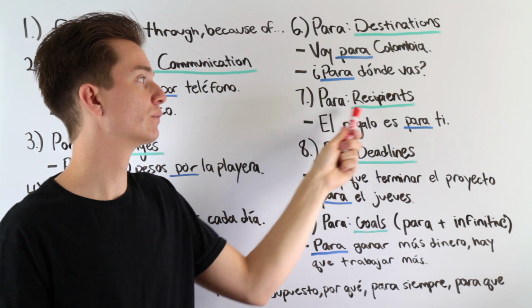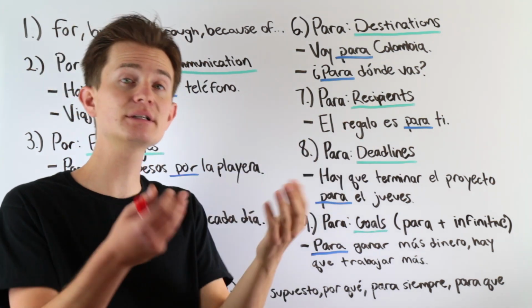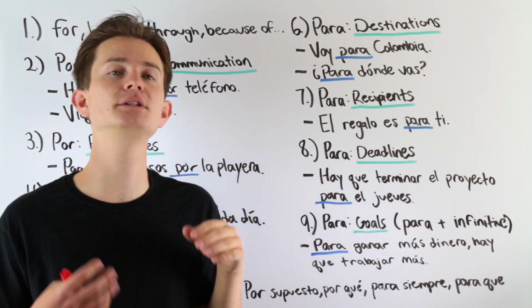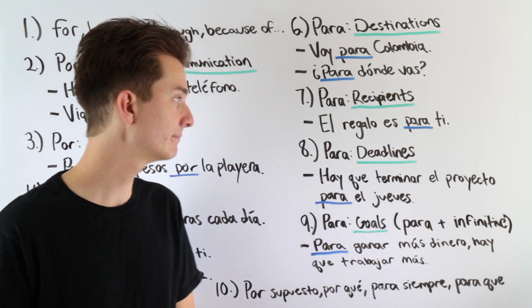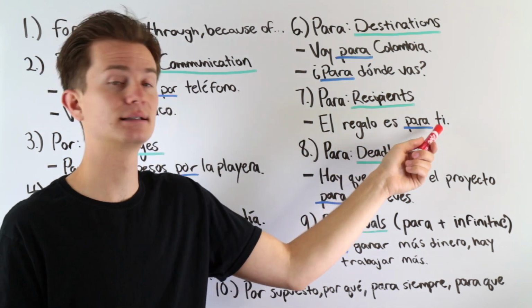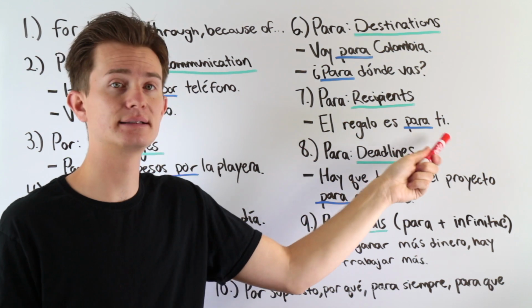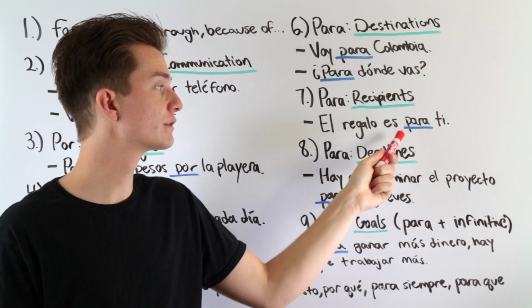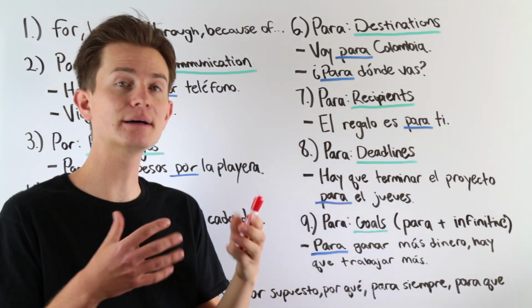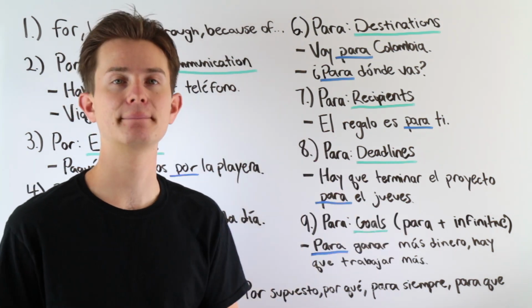Okay, next example. Recipients. Okay? So if I'm giving you something, right? If someone is receiving something, then we're going to use para. Okay? For example, el regalo es para ti. The gift is for you. Right? So if I'm giving you something, if you're receiving something, we're going to use para.